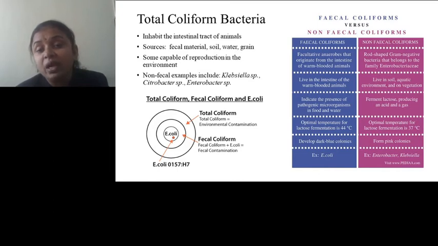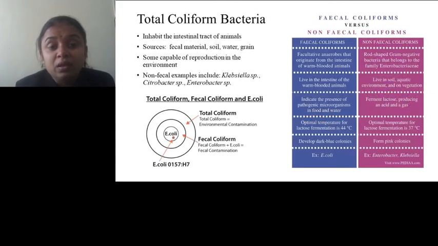The coliform can ferment lactose, producing acid and gas. The optimal temperature for lactose fermentation is 44.5 degrees centigrade for the fecal coliforms, and for non-fecal coliform it is 37 degrees centigrade. An example of fecal coliform is E. coli, and examples of non-fecal coliform are Enterobacter and Klebsiella.